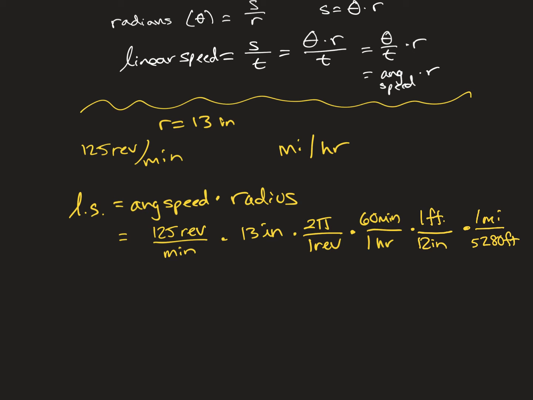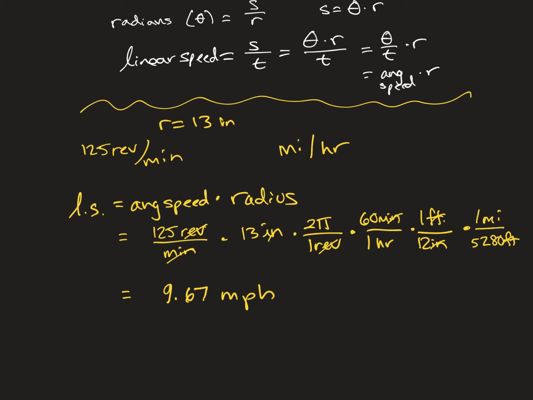Just a bunch of multiplication and division. Notice the units that we don't want are canceling, replaced with the units that we do want. Inches got changed, and then we changed feet to miles. So our final answer is going to be in miles per hour. Putting this in our calculator, we get 9.67 miles per hour. Again, just doing a bunch of conversions there.